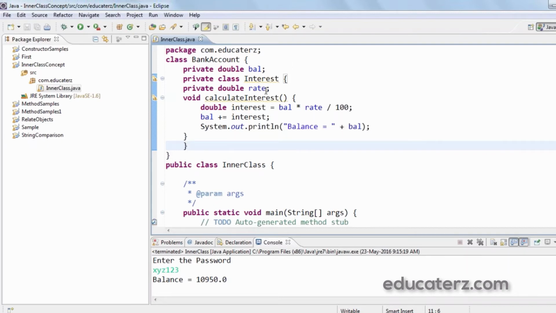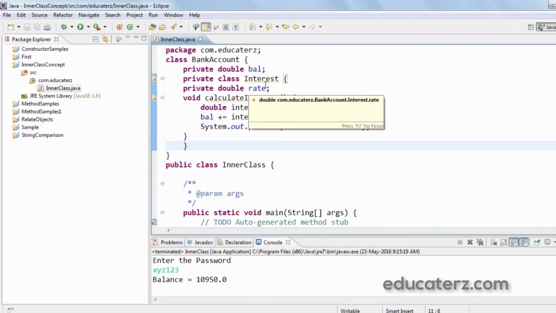Then how to use this class interest, that is the inner class? We can create an object to the inner class in its outer class. So for this purpose I will write a method called contact in the outer class where the inner class object is created. So any programmer should interact with this inner class by calling the contact method. Some authentication procedure to verify the user can be implemented in the contact method. When the user calls this method, he will be verified, and if he is a legitimate user, then only the inner class object is created. Then the user will be able to use the inner class.